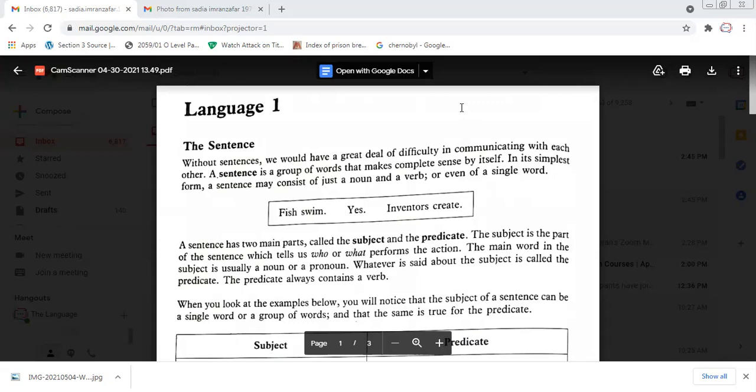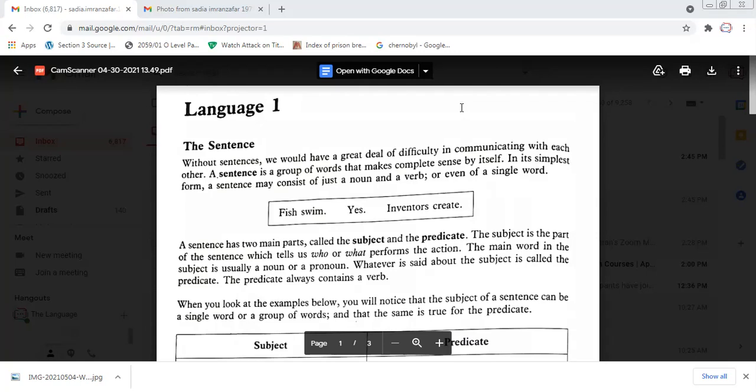So in a simple sentence, the basic structure is a noun and a verb. For example, if we say "fish swim," fish is a noun and swim is a verb, and this is a complete sentence because it makes sense. In the same way, "inventors create": inventors is a noun and create is a verb. And a verb, as we have learned already, is a doing word, an action.